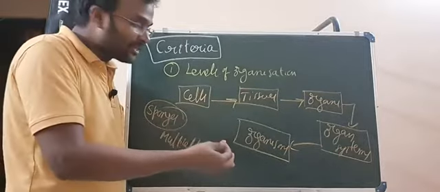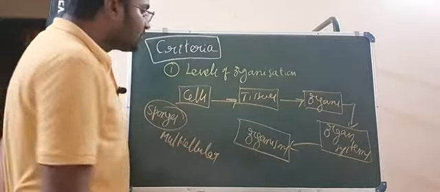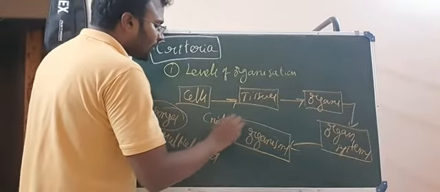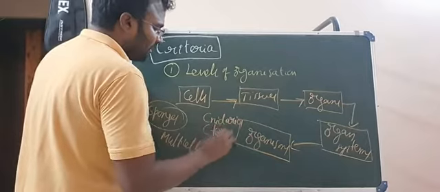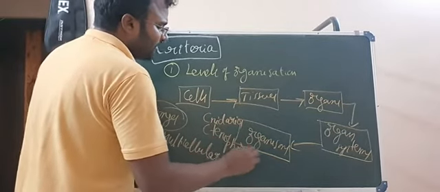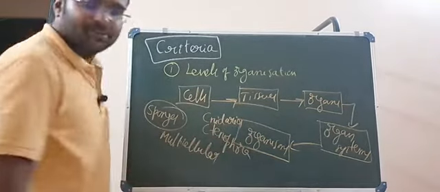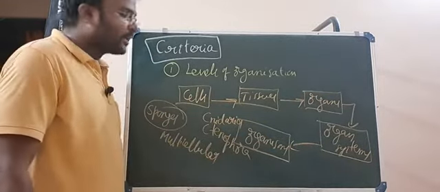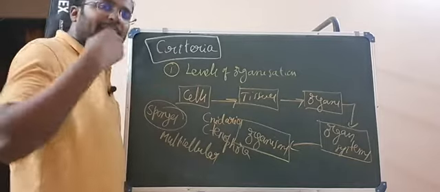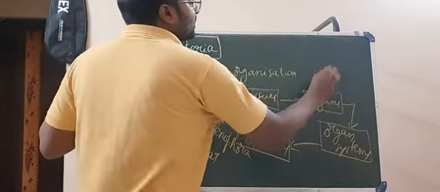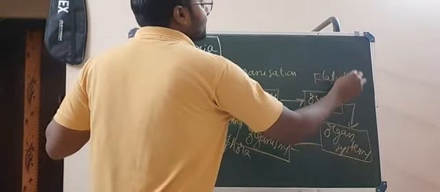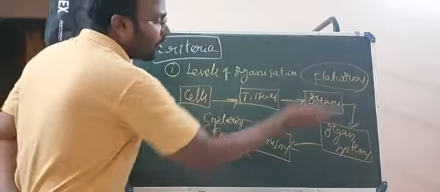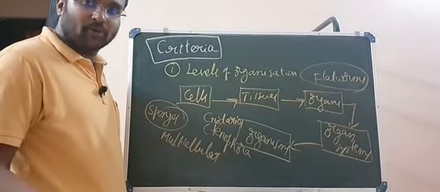Up to tissues it is developed, organs are not well developed. If you take Cnidaria and Ctenophora, they are the best examples. For example, jellyfishes are the best example for tissue level organization. For organ level organization, if you take Platyhelminthes, flatworms are the best examples. Flatworms have well developed organs, but they don't have an organ system. Well developed organ system they don't have.